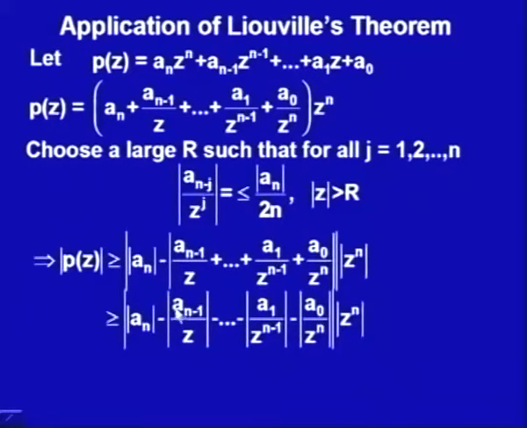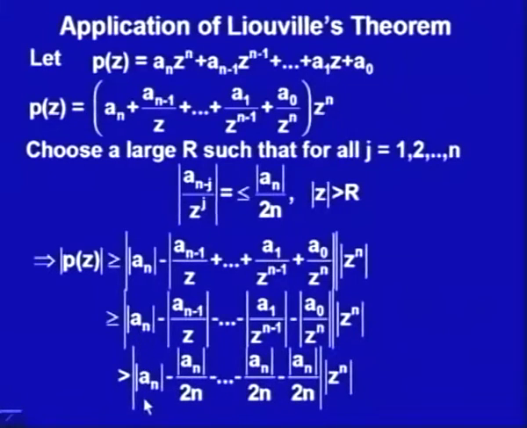That says that if I take the minus sign, this would be greater than or equal to minus of |a_n|/2n. So, now let us substitute this. This should be greater than a_n minus, and everything I am replacing with the mod of a_n upon 2n. Now, how many terms do we have?